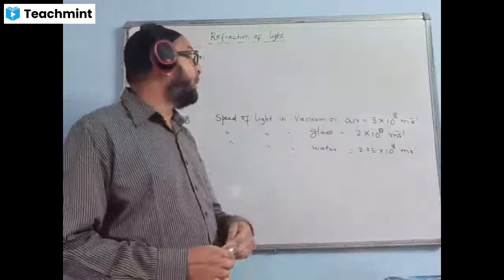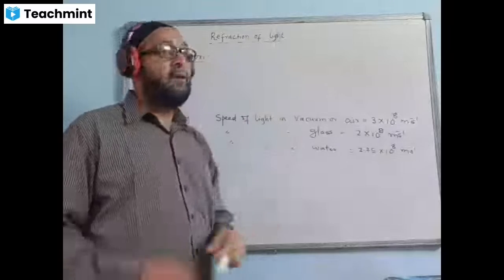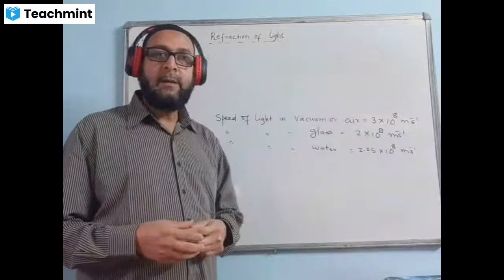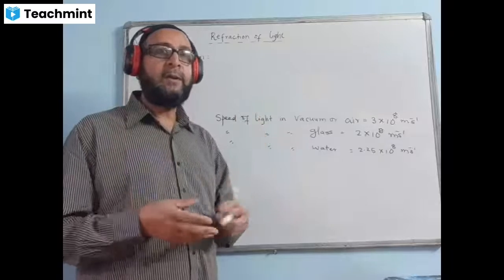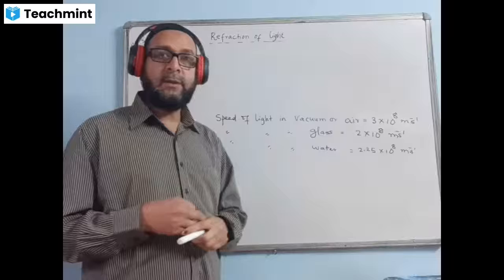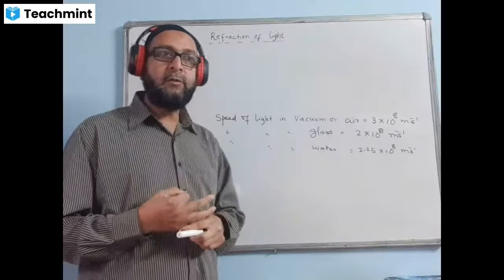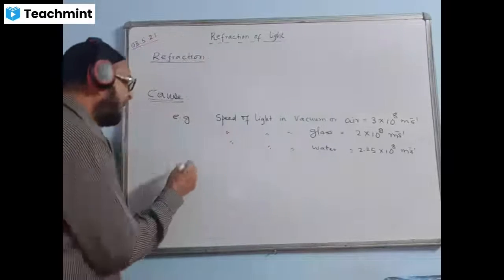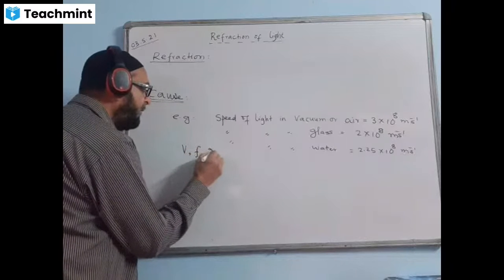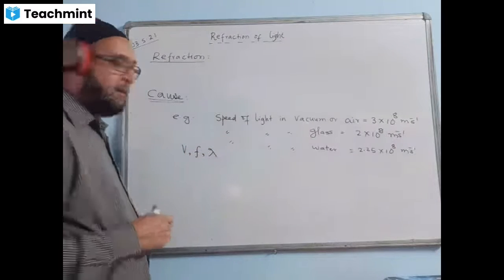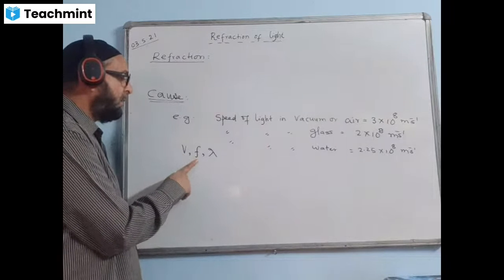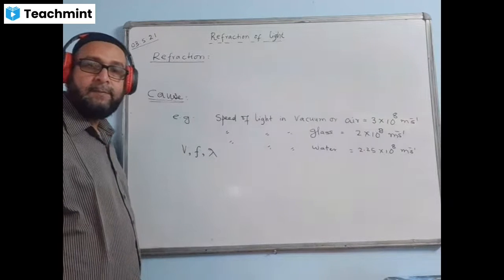Now, one important thing to be noted here: light is a form of wave. Actually, it is energy, but in the form of wave. Like sound also is energy in the form of wave. Any wave has three properties. Every wave will have V, F and lambda. V means speed or velocity, F means frequency, and lambda means wavelength.